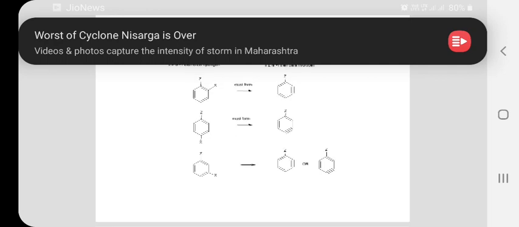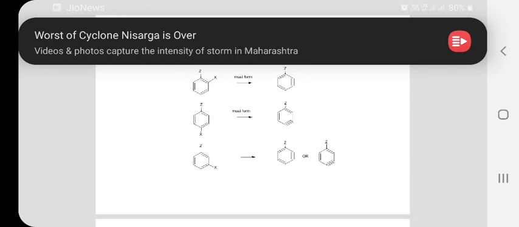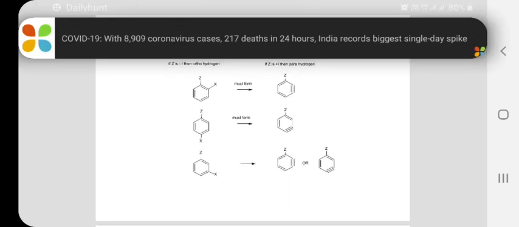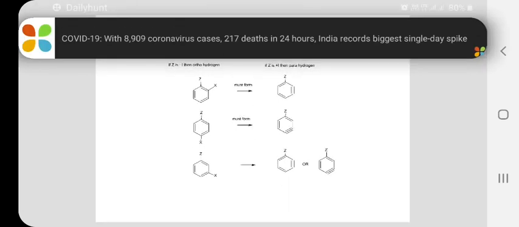Let us try to interpret the mechanism of the reaction further in terms of the substrate reactivity, or the nature of the substrate. Here the substrate has substituents X and Z. Based on the nature of Z, the reaction can also be influenced. The Z substituent can be electron donating or electron withdrawing. Based on the nature of Z, the acidity of the ortho hydrogen varies.